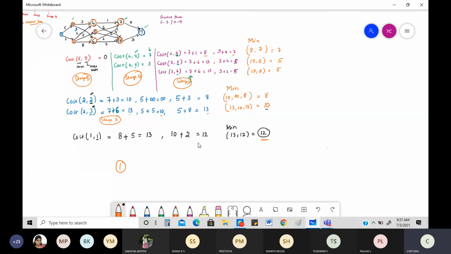Okay, that 10 basically came from right here. The node for that 10 was with regard to 3 here. See how I'm going backward. From cost 1, the minimum value got you 12. The 12 you got from this place, and for this place you took the value of 10 from the previous step. Where did you get the 10 from the previous step? Here. And what is the node represented by 10? It is nothing but 3. So 1, 2, 3.